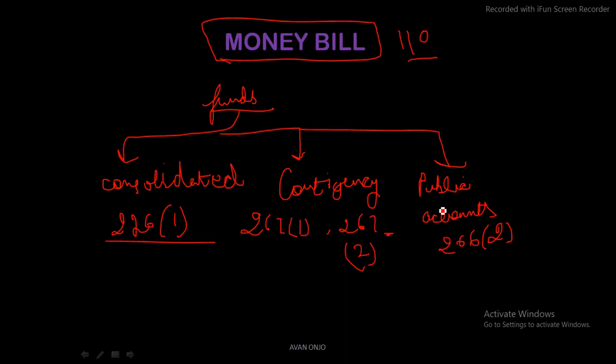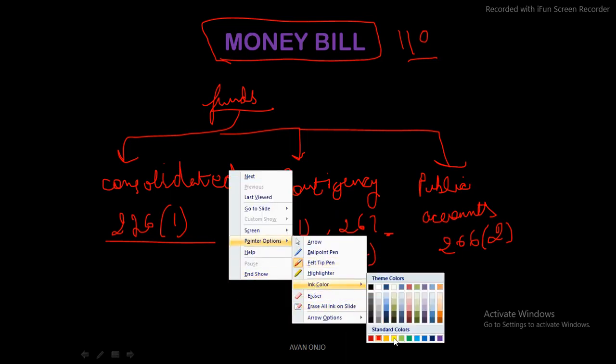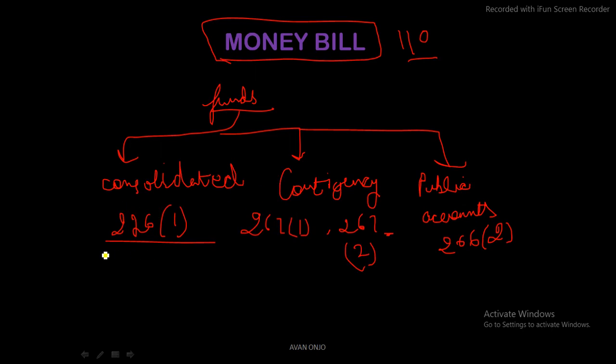Now let us have a discussion on what they mean. First of all, let me change the color. So the consolidated fund is like all of the revenue received by the government of India in the form of net proceeds of taxes.